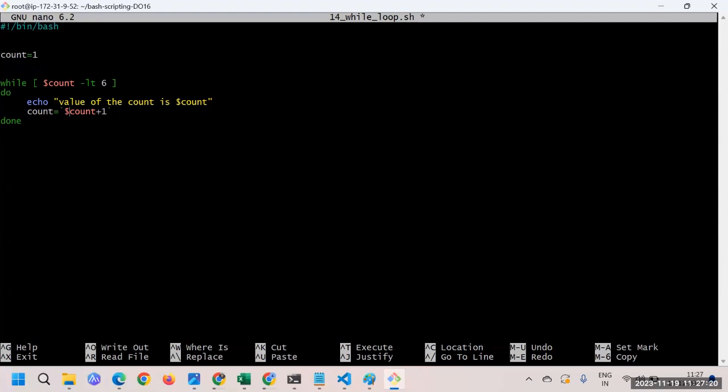Maybe to see the execution in a little better way, we can also say sleep, maybe 2 seconds. And to look good, we'll also put some hashes in between.